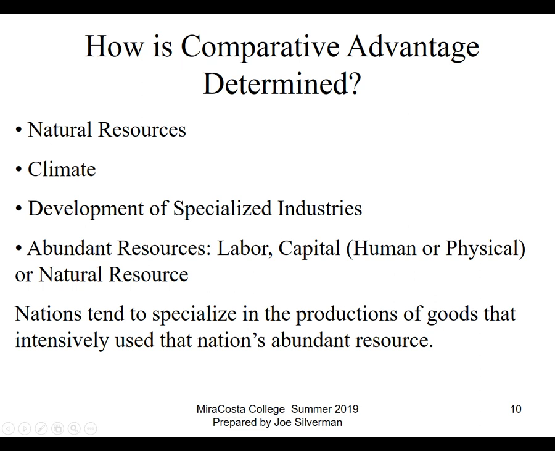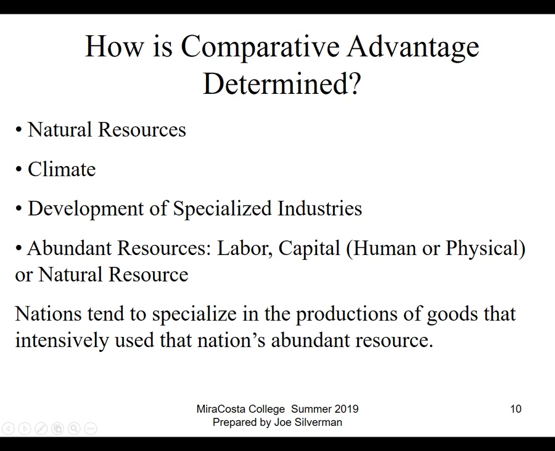The things that we produce here in the United States rely a lot on capital, either human capital or physical capital. So the kinds of products that we export to other countries are things like pharmaceuticals. Pharmaceuticals require a lot of human capital. If you think about people who are working in a lab on a pill or a vaccine or something like that that cures something or treats something, that takes a lot of people who are very well educated, PhDs in bioscience or biochemistry or what have you. All the other things that we export are things that require a lot in the way of physical capital.